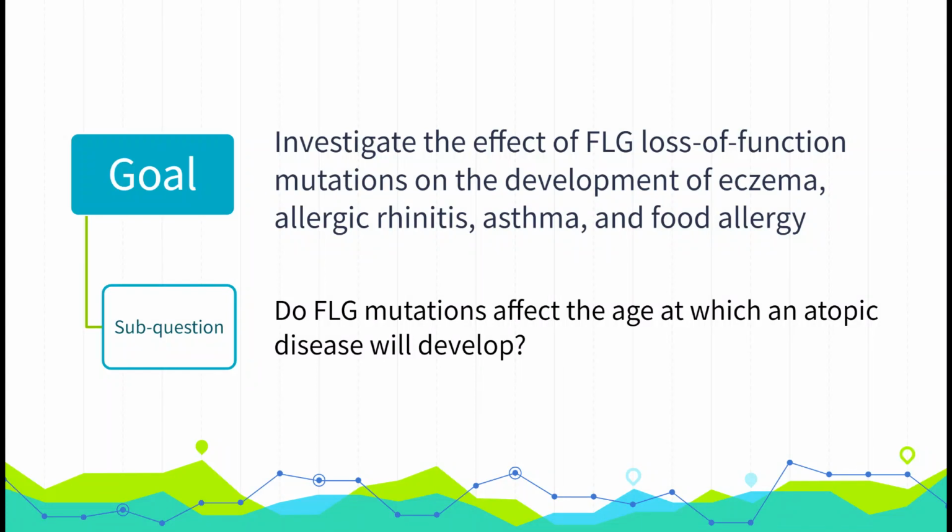Therefore, my study aimed to investigate the effect of filaggrin loss-of-function mutations on the development of eczema, as well as allergic rhinitis, asthma, and food allergy. In addition, the sub-goal of the study was to determine if filaggrin mutations affect the age at which an atopic disease develops.